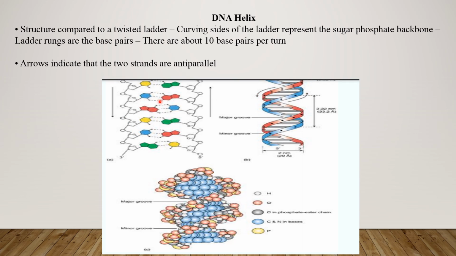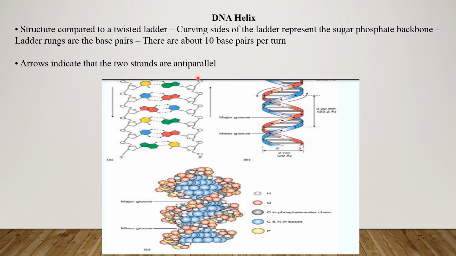These are the ladders, where we put our feet on the ladder, these are actually our base pairs, and there are 10 base pairs per turn. This is one turn of the DNA molecule. One DNA molecule, one turn. It consists of 10 base pairs.